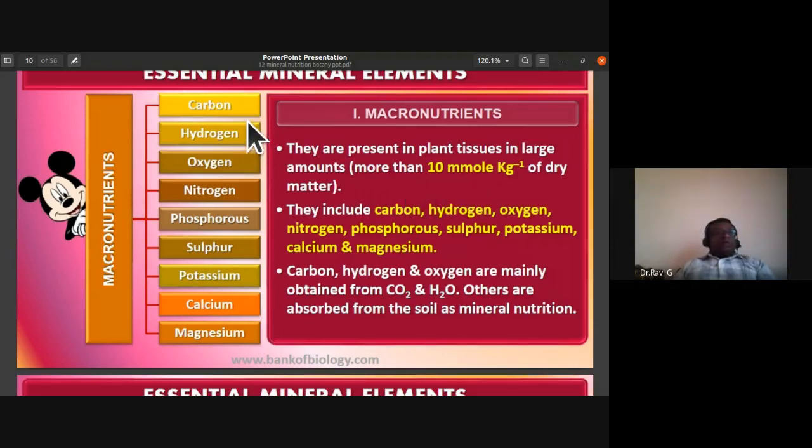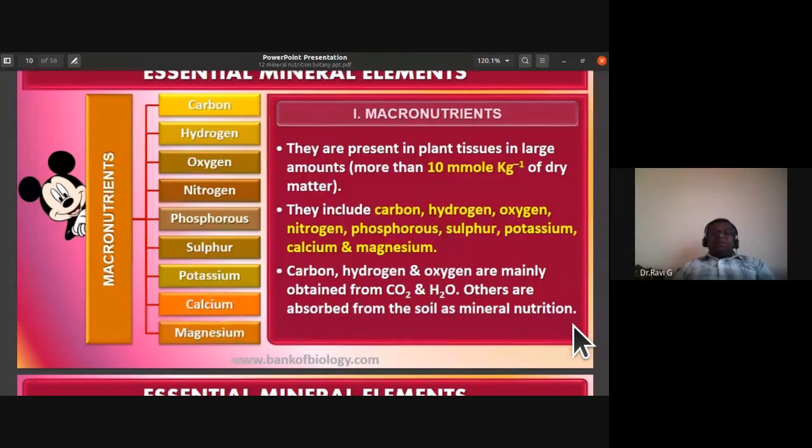So the macronutrients include the non-minerals like CHO, then minerals like NPK, then the other minerals like calcium, magnesium, and sulfur. So these are the macronutrients. Carbon, hydrogen, and oxygen are mainly obtained from carbon dioxide and water. Others are all absorbed from the soil as mineral nutrition.